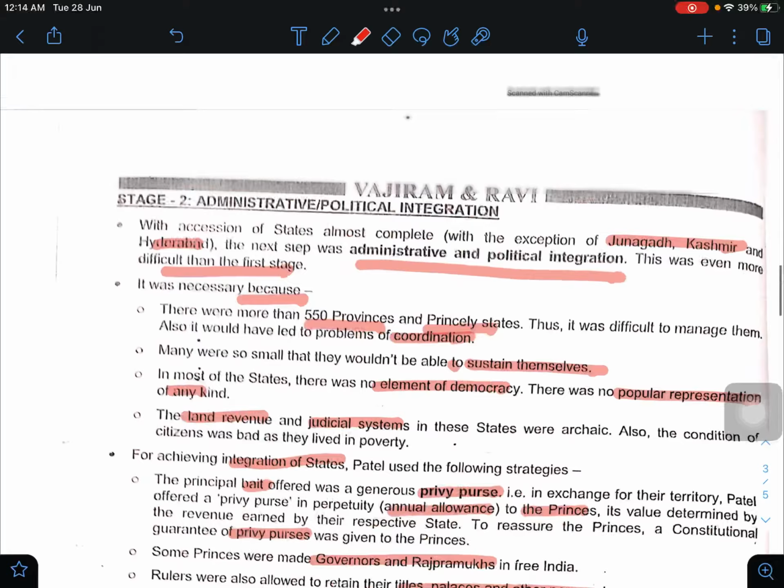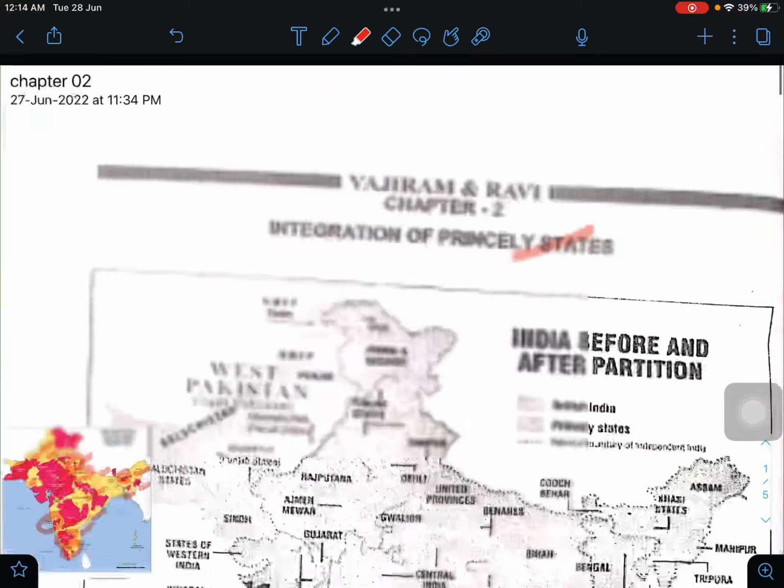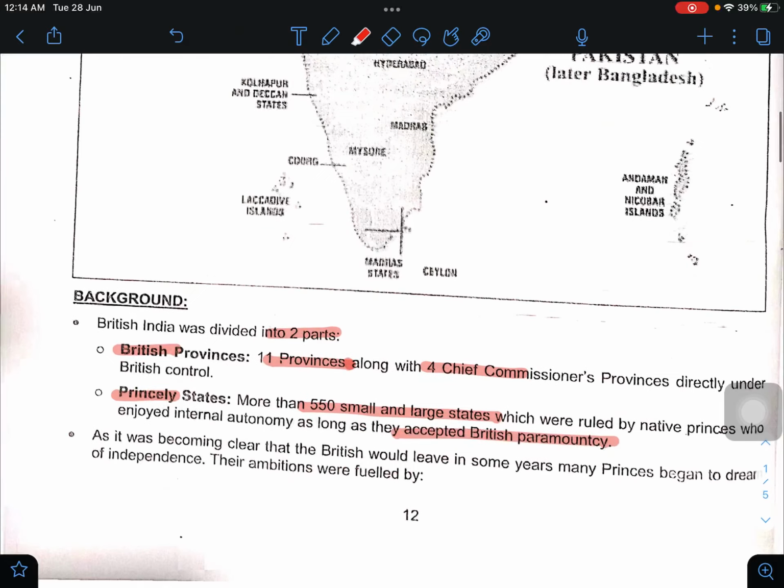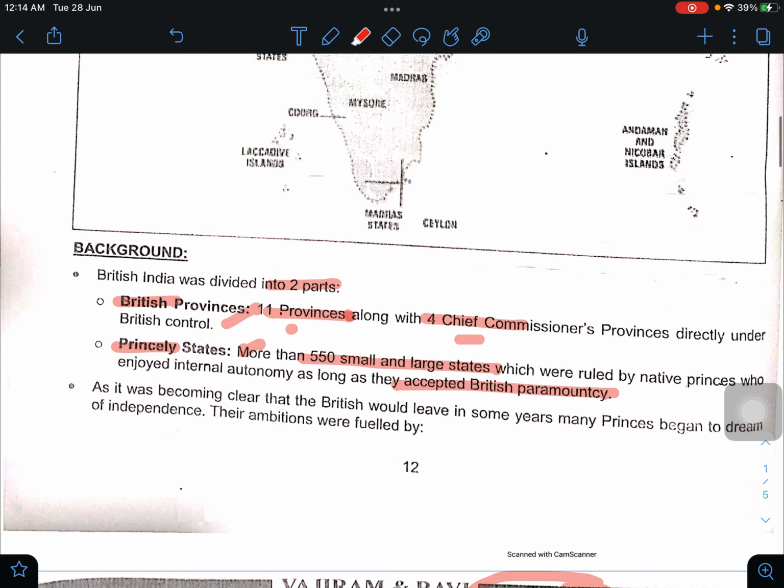Okay, let's see what we have read till now. We were reading integration of princely states. We started chapter 2, in which we covered the background. There were two kinds of territory: British provinces and princely states. 11 provinces and 4 chief commissioner provinces in British provinces, and princely states. There were 550 small and large princely states.